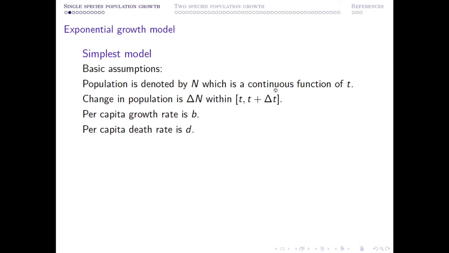Then what is the basic assumption? The basic assumption is that the change in population density within the time interval t to t plus delta t should be of the same order, delta n, such that delta n by delta t, as delta t approaches 0, approaches a finite limit.